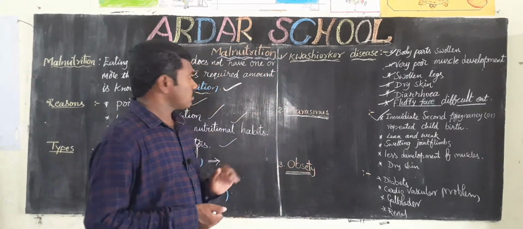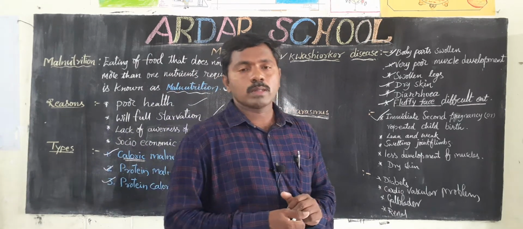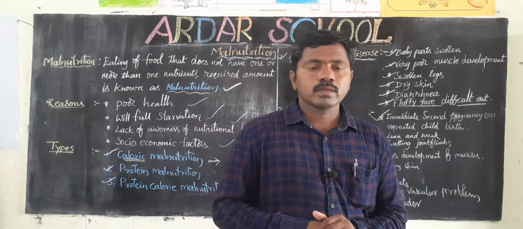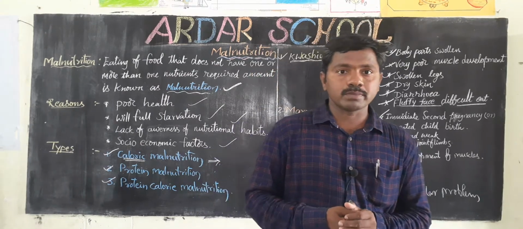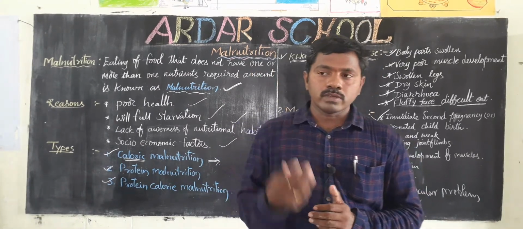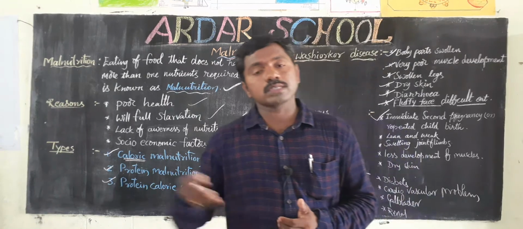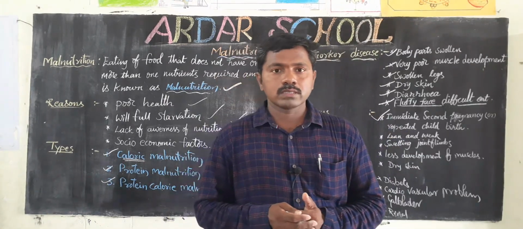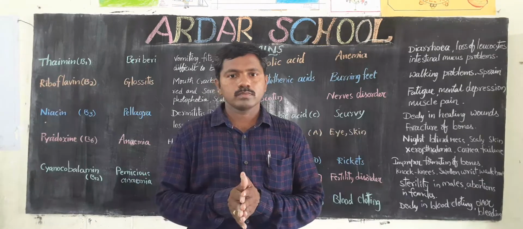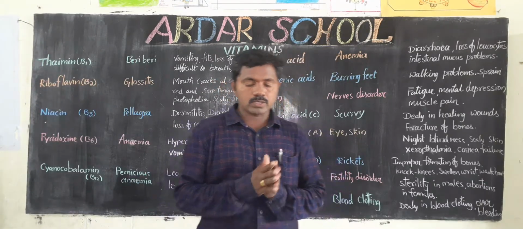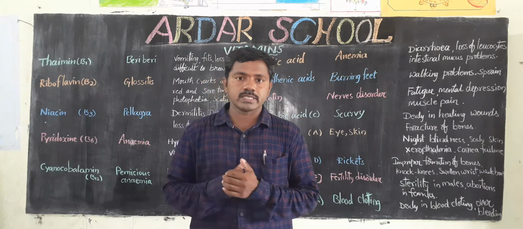Next one, we discuss the minor nutrients. Those required in small amounts are called vitamins. If there is a deficiency of vitamins, we get some diseases. Okay children, now we discuss vitamin deficiency diseases.